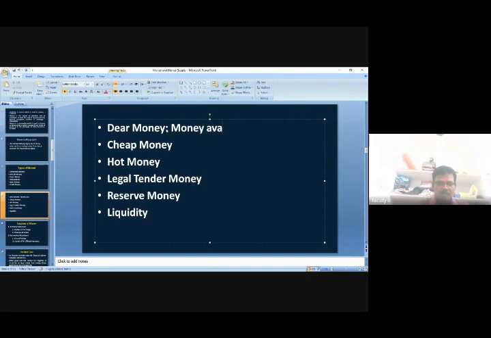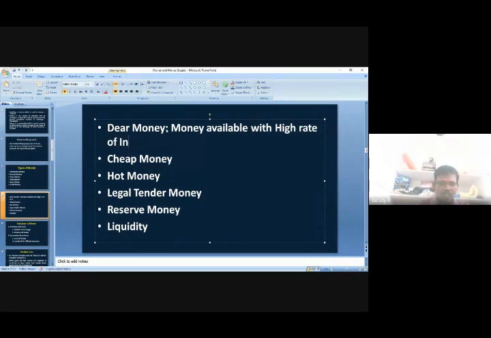Dear means costly. Dear money is nothing but costly money. Whenever we borrow money from others, if they lend money to us at a high rate of interest, that money is known as dear money.